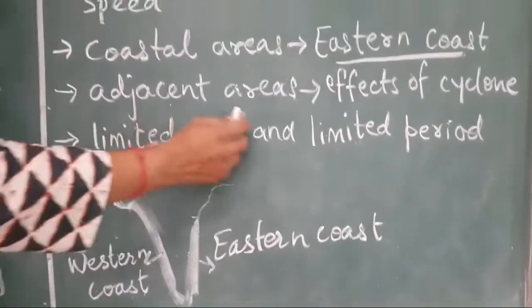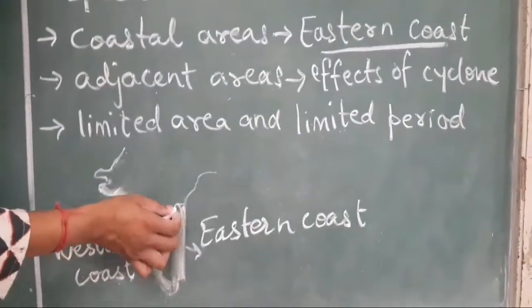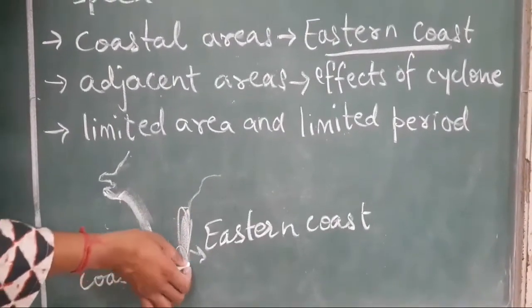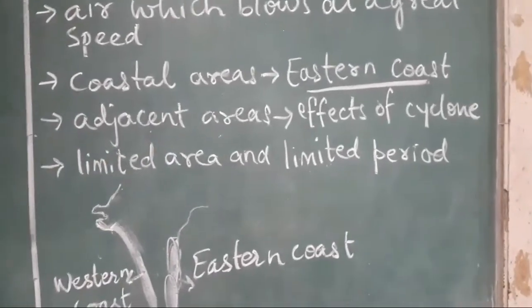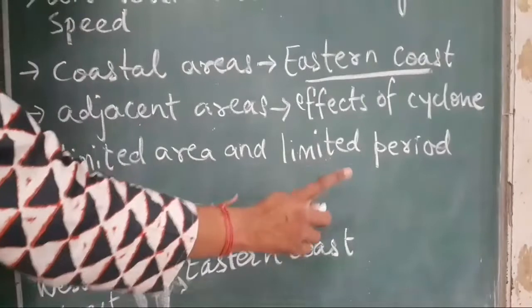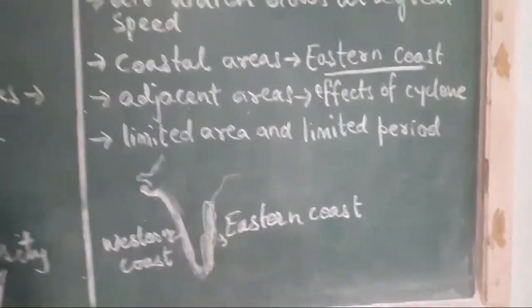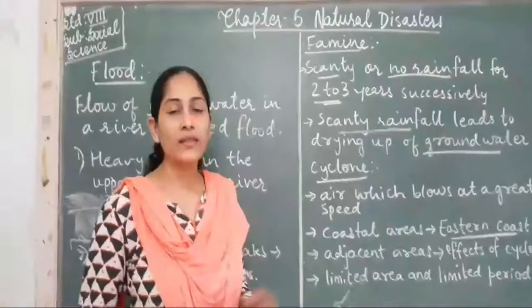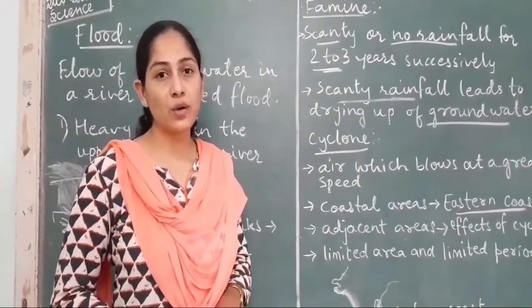And the adjacent area also gets affected because of cyclone. Adjacent means nearby areas. So wherever cyclone is, nearby areas also face the problem of cyclone. And it is for limited area and it is for limited period, but it destroys everything which comes on its way. So we had Amphan in West Bengal, and this is how cyclone affects the life of human beings and other beings on the earth.